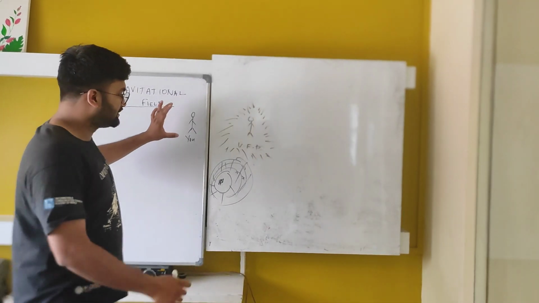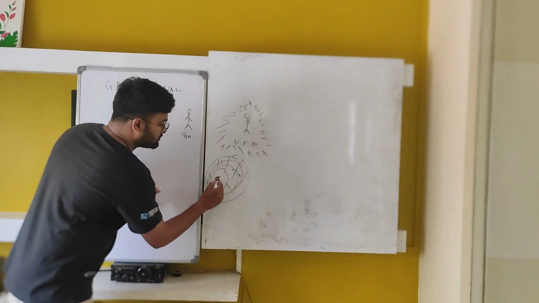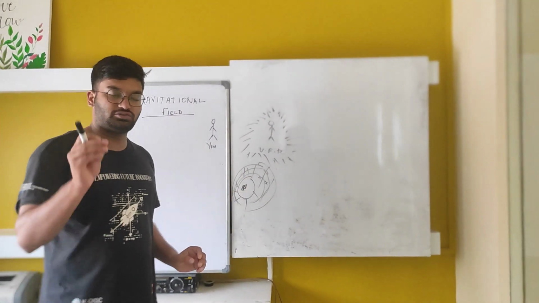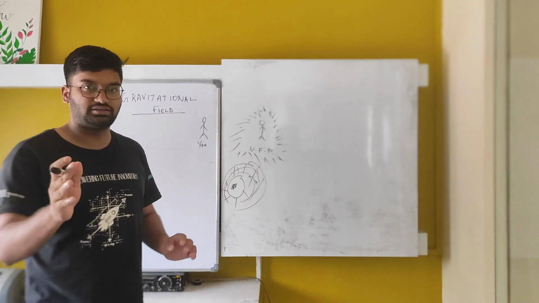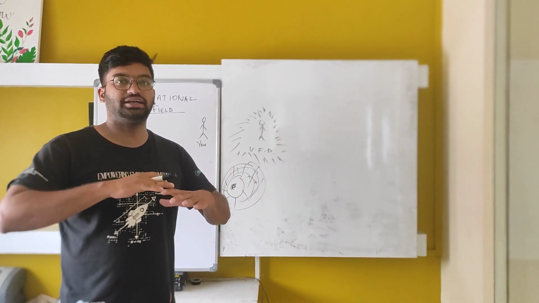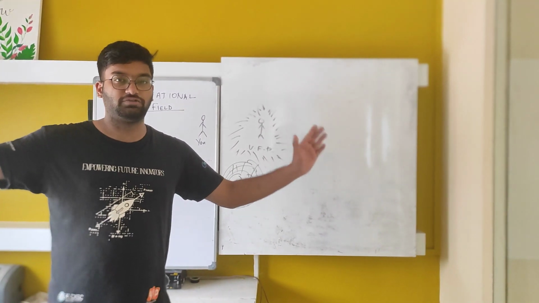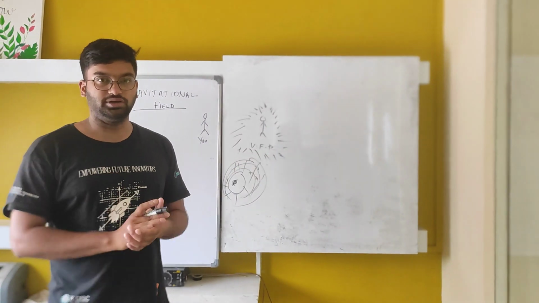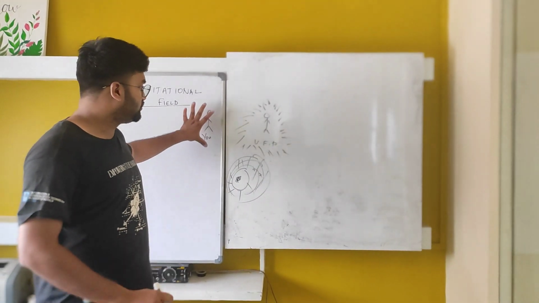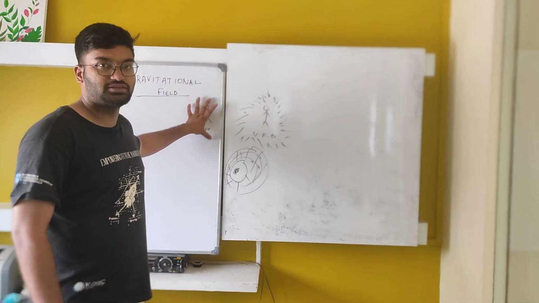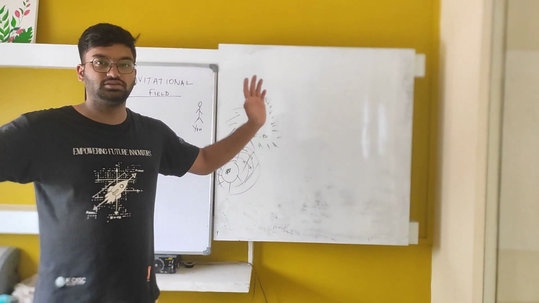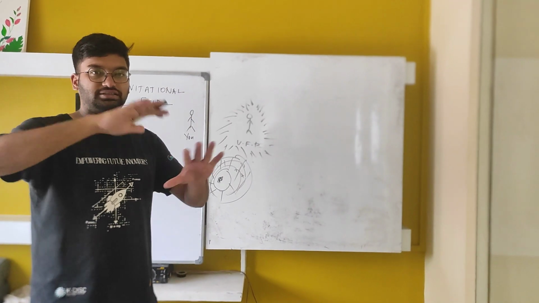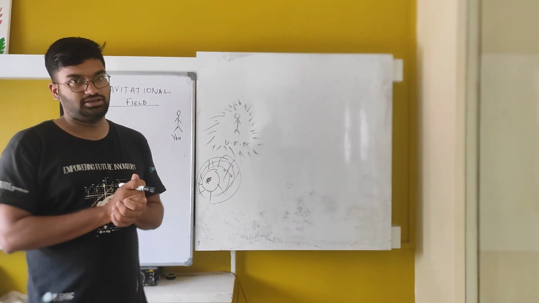So this is Joe Biden and this is you, and of course there will be an attraction. To understand the concept of gravitational field, it is like a spider web that has a length of infinity and spreads across our whole universe. Whatever object is placed in that field has an attraction.